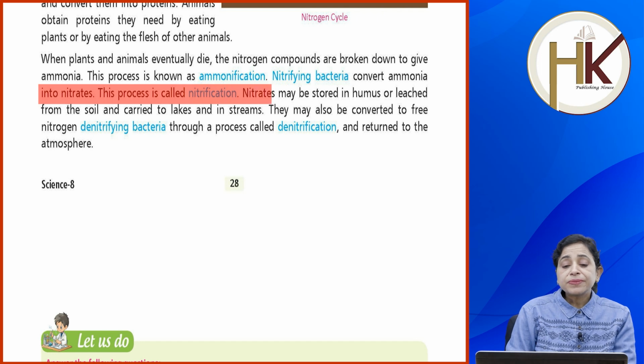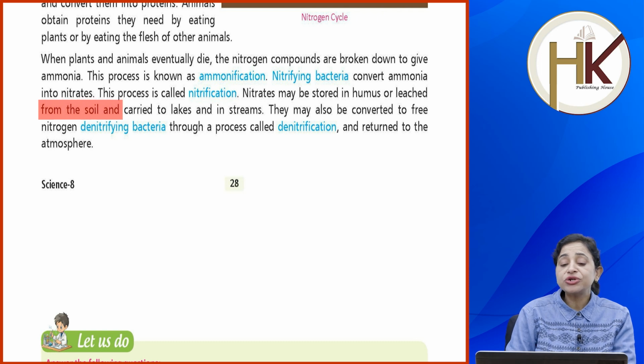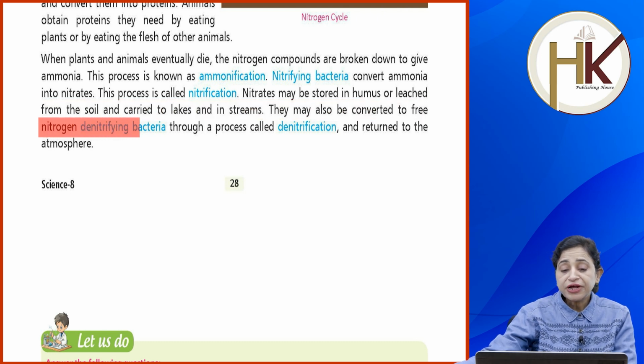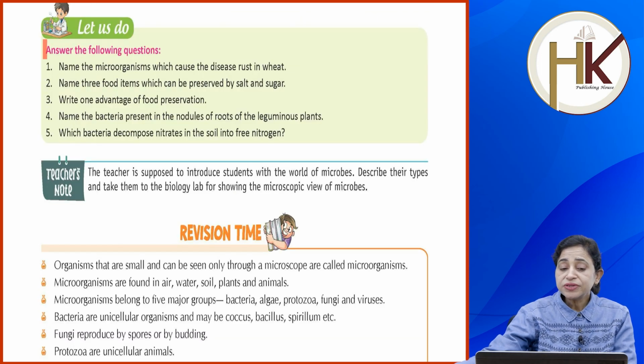Nitrates may be stored in humus or leached from the soil and carried to lakes and streams. They may also be converted to free nitrogen by denitrifying bacteria through a process called denitrification and return to the atmosphere. Let us do this. Answer the following questions. You have to read these questions and answer them.